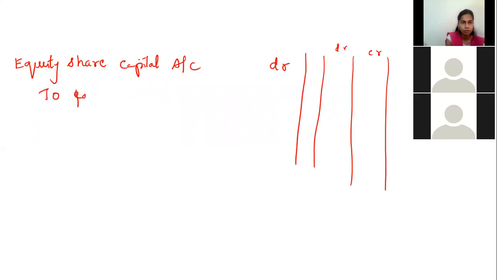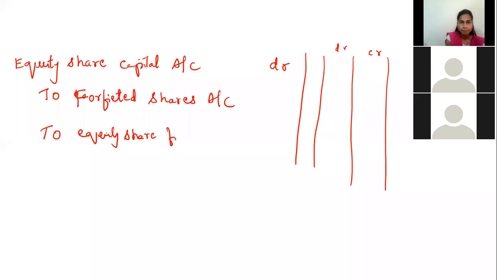To forfeited shares account, to equity share first and final call account. Please excuse me for my handwriting. I'm writing on this digital pad, so it doesn't come out so clean.